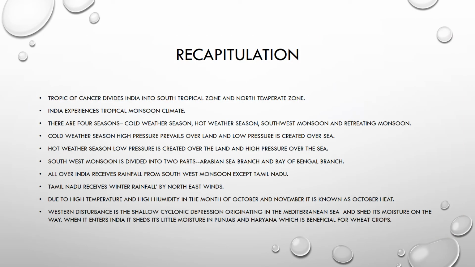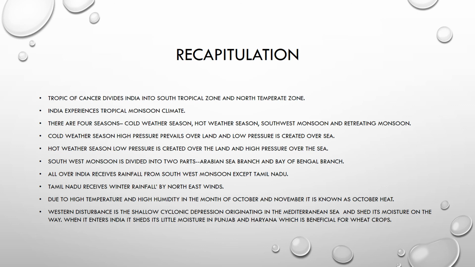Recapitulation. Tropic of Cancer divides India into the South Tropical Zone and the North Temperate Zone. India experiences a tropical monsoon climate. There are four seasons: cold weather season, hot weather season, southwest monsoon and retreating monsoon. Cold weather season: high pressure prevails over land and low pressure is created over the sea. Hot weather season: low pressure is created over land and high pressure over the sea. Southwest monsoon is divided into two parts, the Arabian Sea branch and the Bay of Bengal branch. All of India receives rainfall from the southwest monsoon except Tamil Nadu. Tamil Nadu receives winter rainfall by northeast winds.